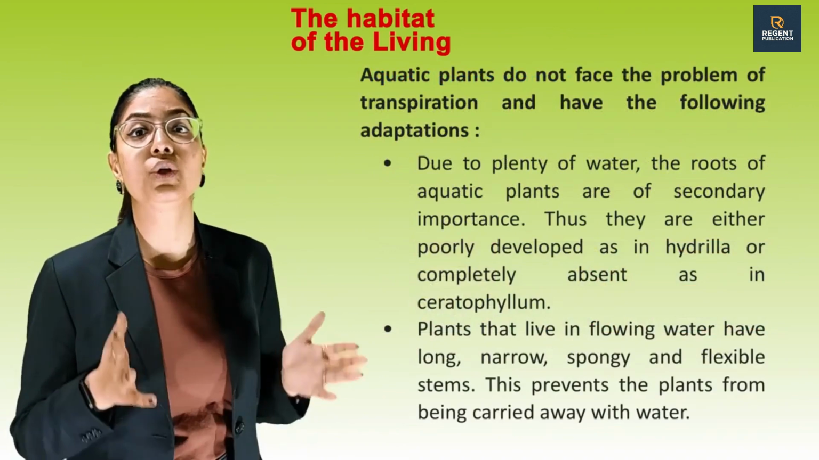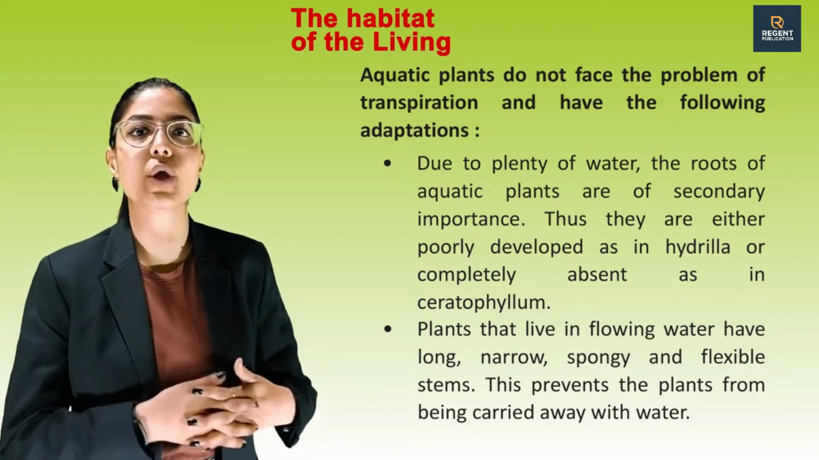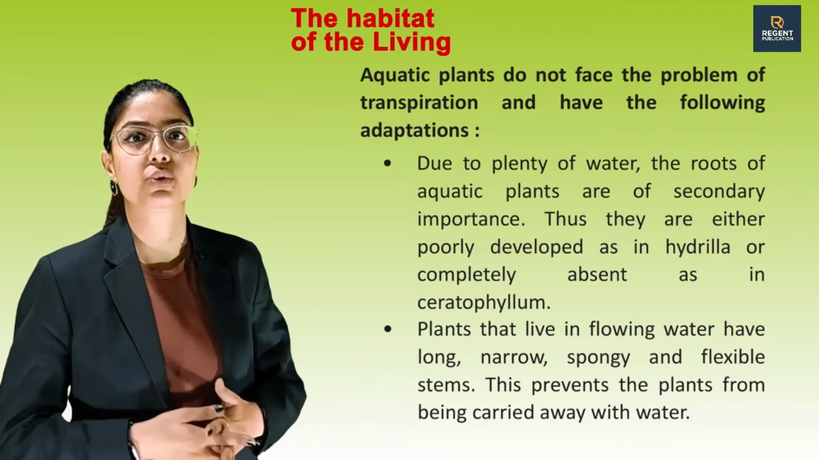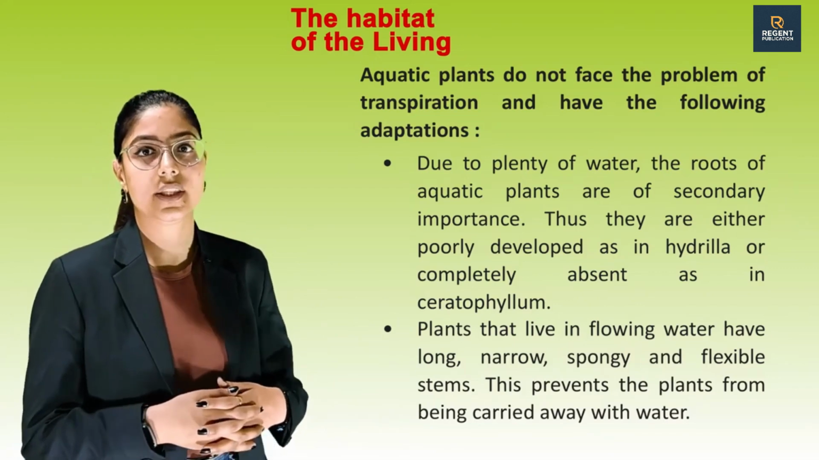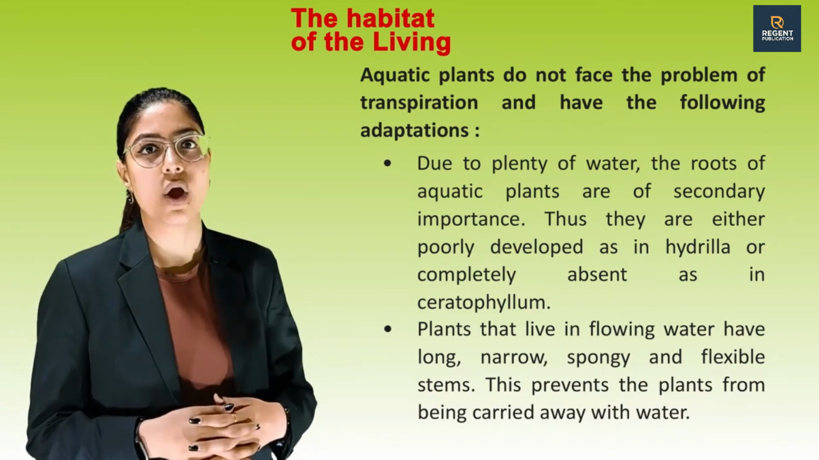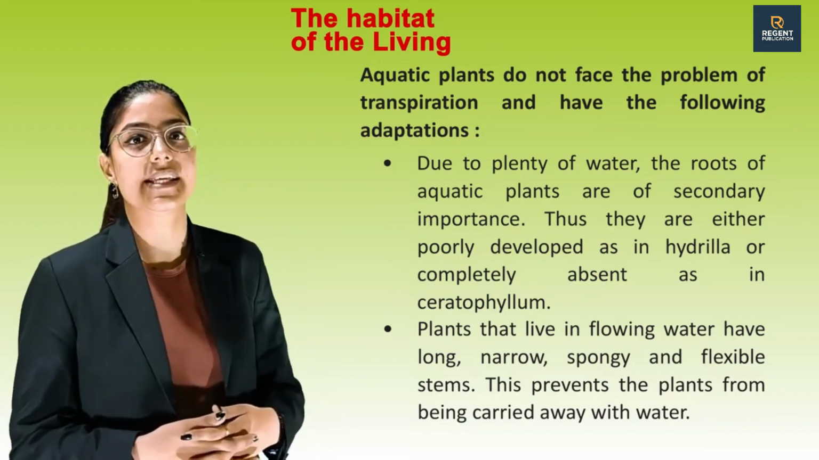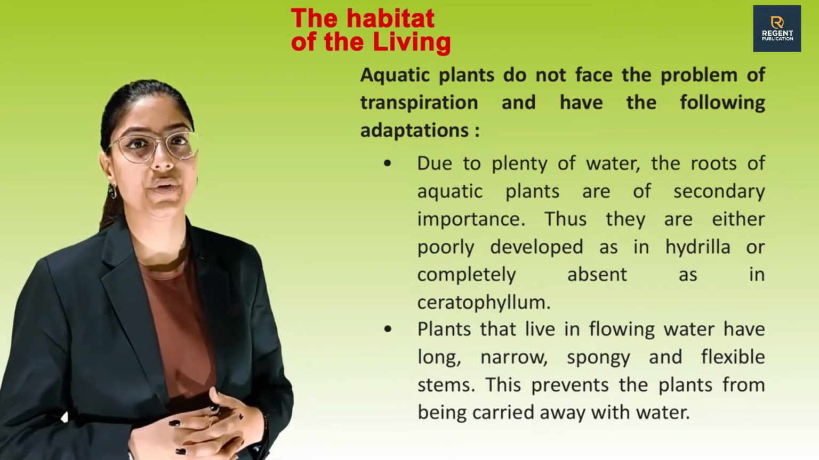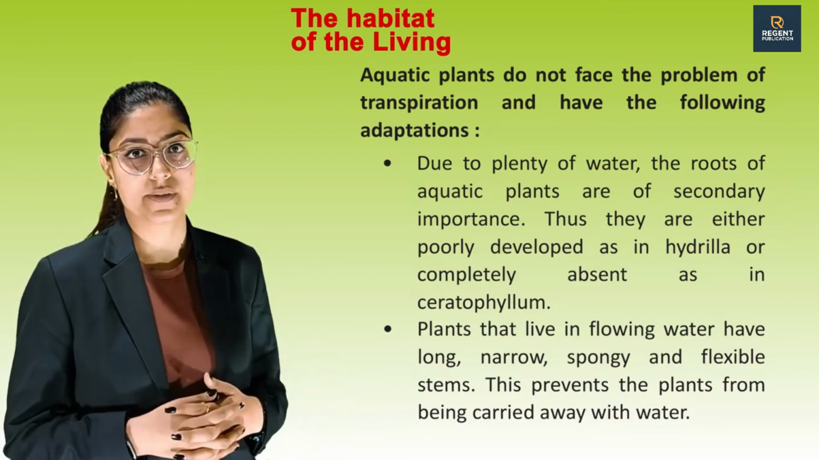Aquatic plants do not face the problem of transpiration and have the following adaptations. Due to plenty of water, the roots of aquatic plants are of secondary importance. Thus, they are either poorly developed as in hydrilla or completely absent as in ceratophyllum. Plants that live in flowing water have long, narrow, spongy and flexible stems.